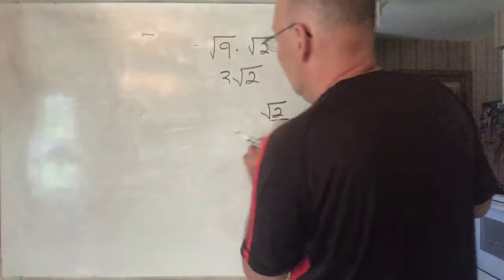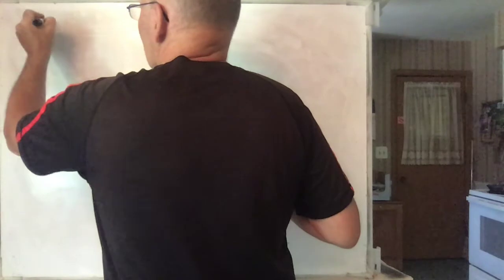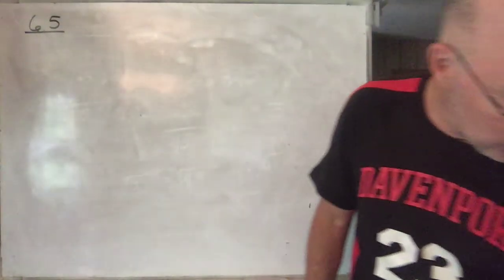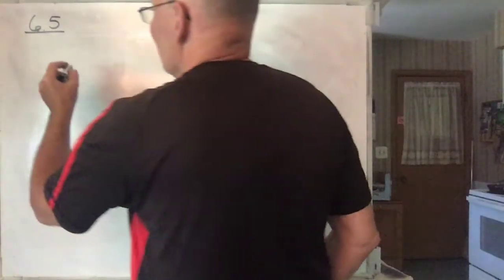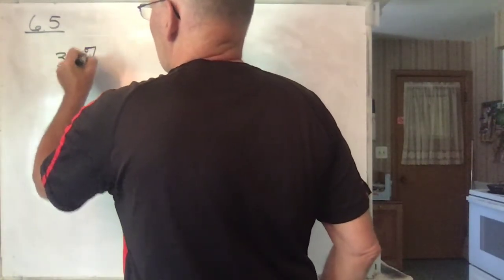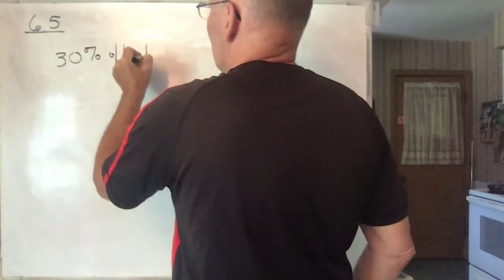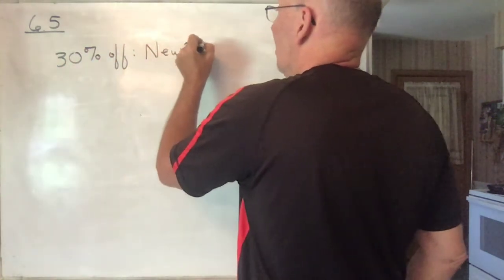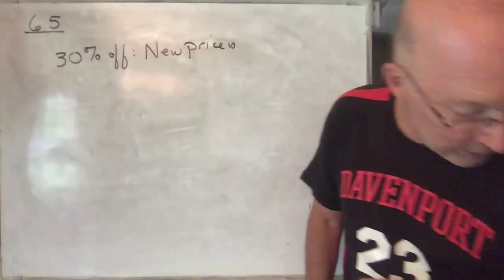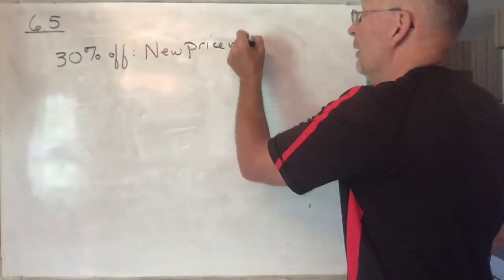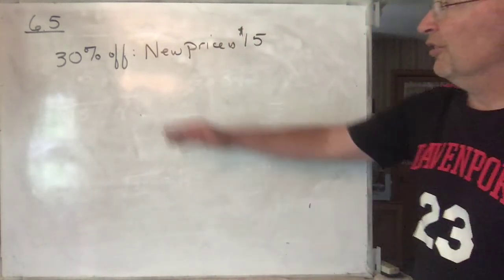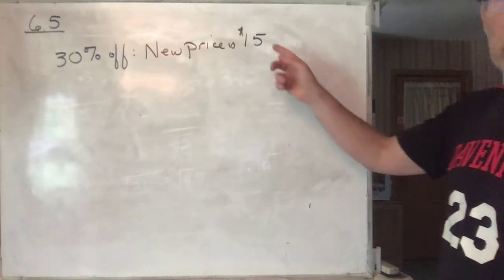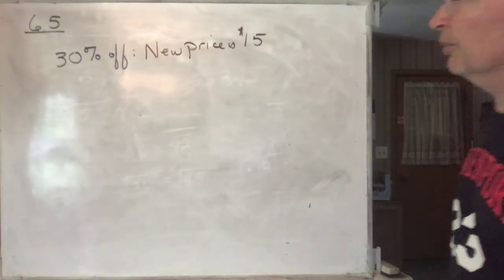6.5 is so short, there's really just one problem I'm going to do from 6.5, just to throw in on this same video. Here's the question. Suppose you go to a store and you see a sign that says 30% off, new price is $15. Maybe a swimsuit or a pair of shorts or whatever. So it's 30% off and the new price is this. And you're wondering, what was the old price? What was the original price?